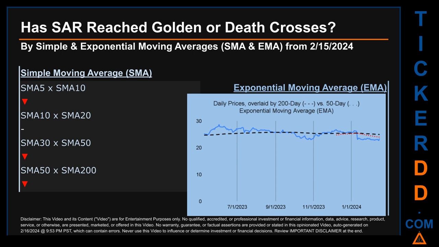For simple moving average, by comparing 50 to 200 days, we found a bearish death cross signal because the 50-day SMA crossed below the 200-day. Continuing with SMA, we looked across the 5 to 10, the 10 to 20, and the 30 to 50-day ranges to see if golden and death crosses had been reached. We found death cross signal for the 5 to 10, the 30 to 50. We could not find either golden cross or death cross signal for the 10 to 20.